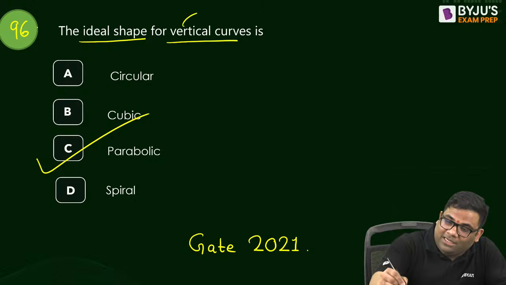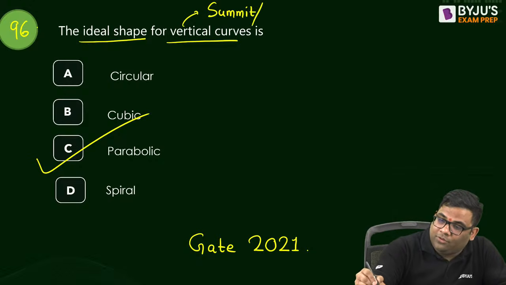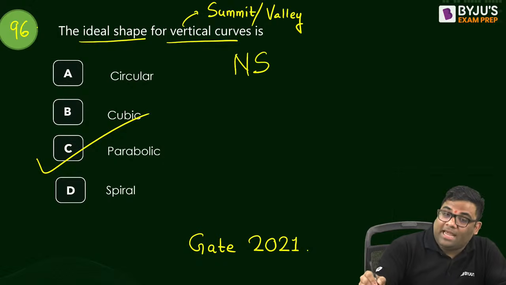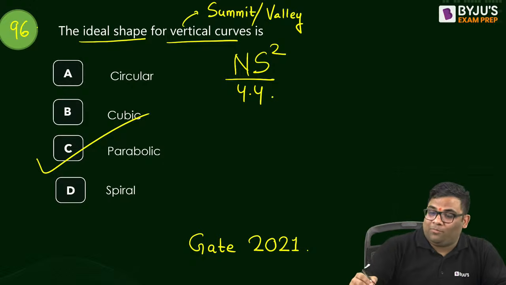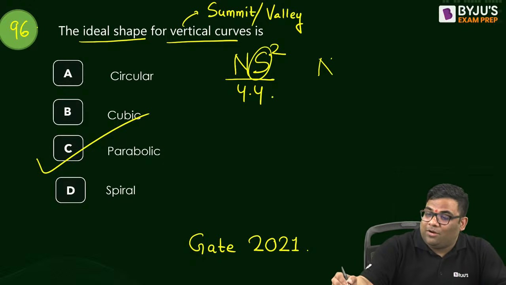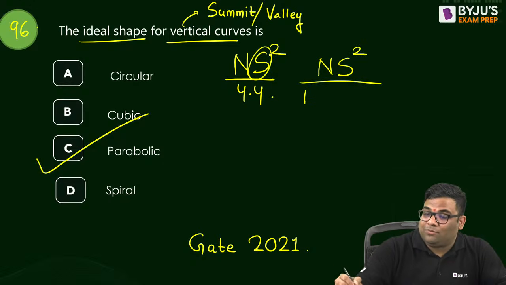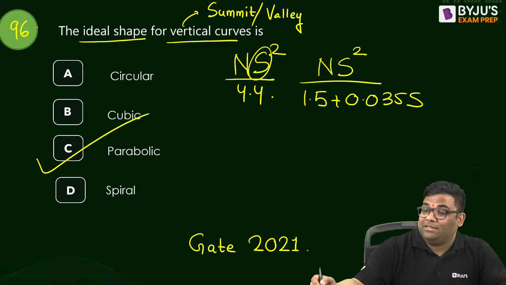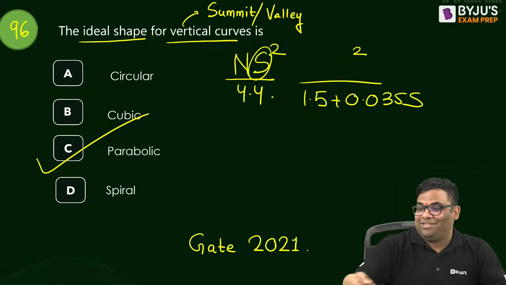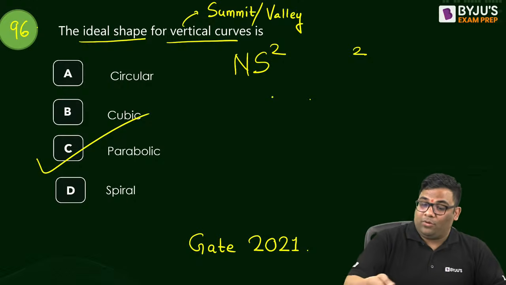Ideal shape of vertical curves means summit or valley. You see this equation, length of vertical curve: N S square by 4.4 for summit curves. N S square by 1.5 plus 0.035 S for valley curves. Understood? So parabolic. Okay, next.